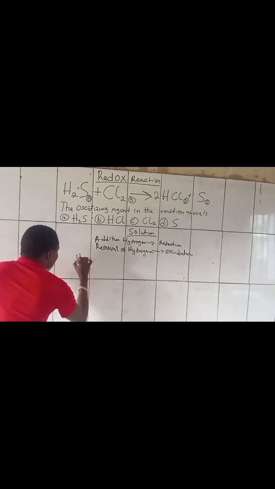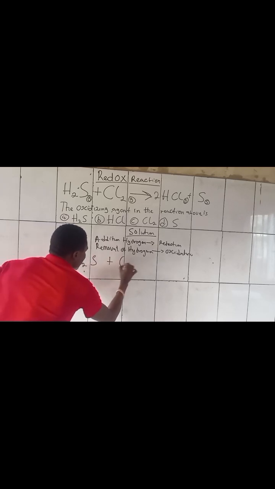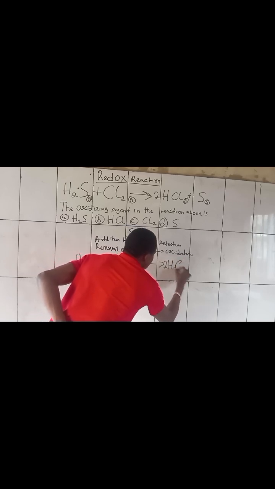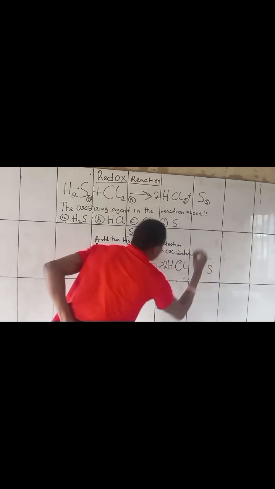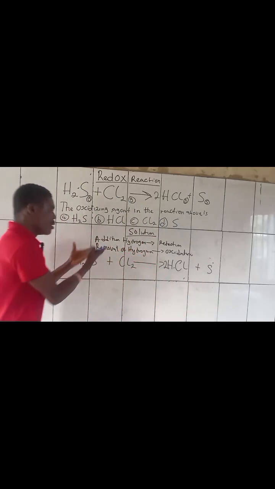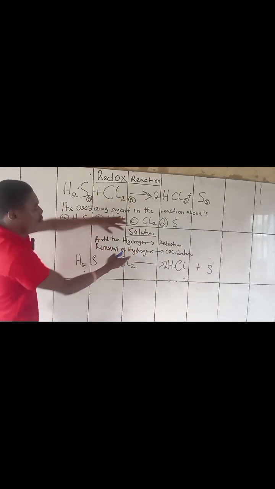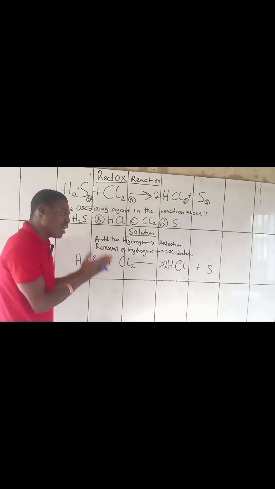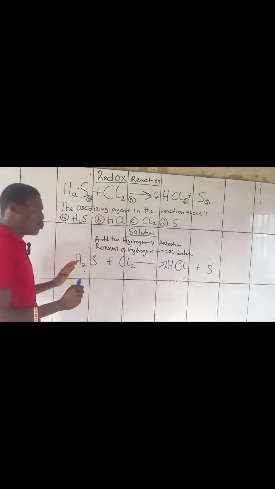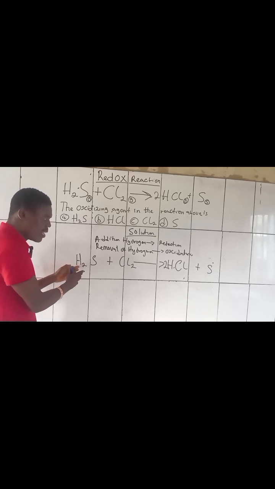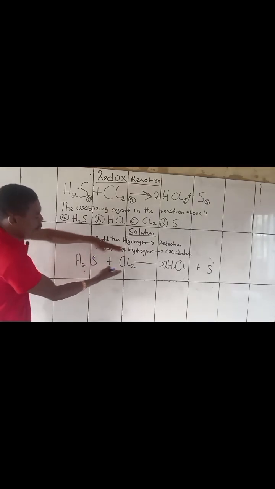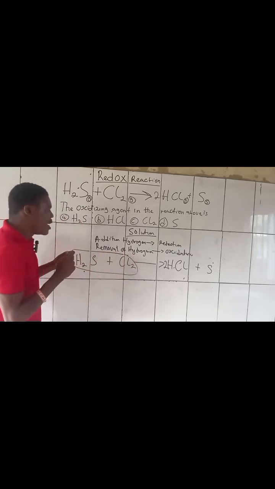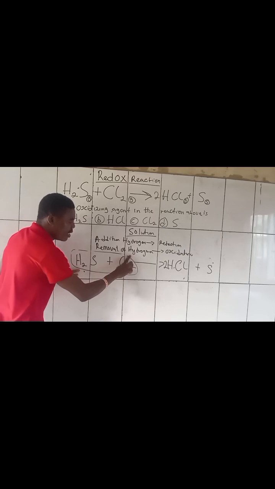Now, before we continue, let us bring down this equation and explain it side by side. We have hydrogen sulfide reacting with chlorine to produce 2 moles of hydrogen chloride plus sulfur. We want to answer this question in terms of addition and removal of hydrogen. How do we do that? This is what you are going to check. On this side we have hydrogen present. These two are the reactants. So initially, we have hydrogen in the reactants.